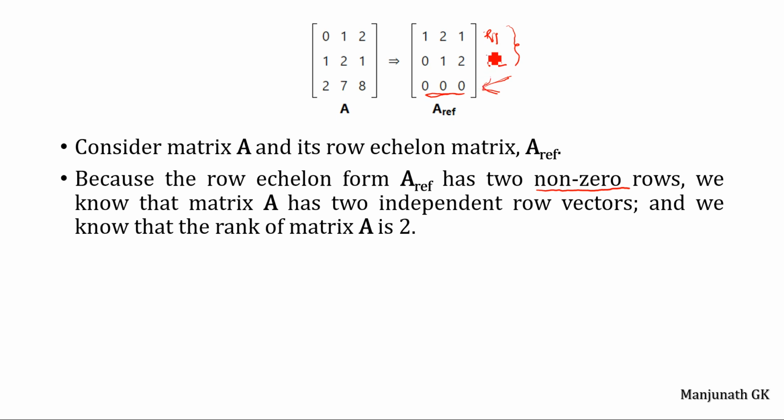Then count the number of non-zero rows after converting the matrix A into row reduced form. So the number of non-zero rows in a matrix gives the linearly independent vectors.